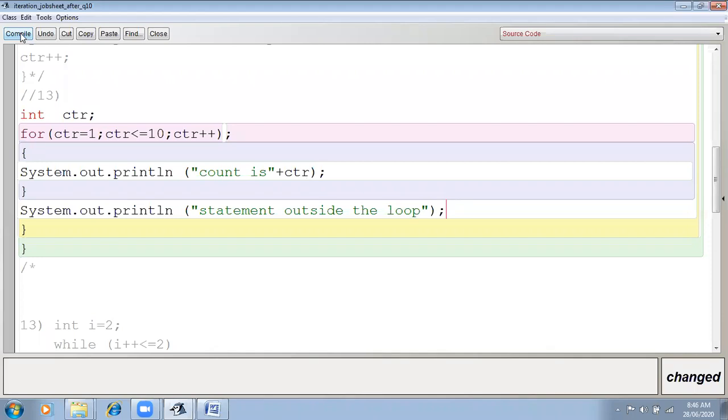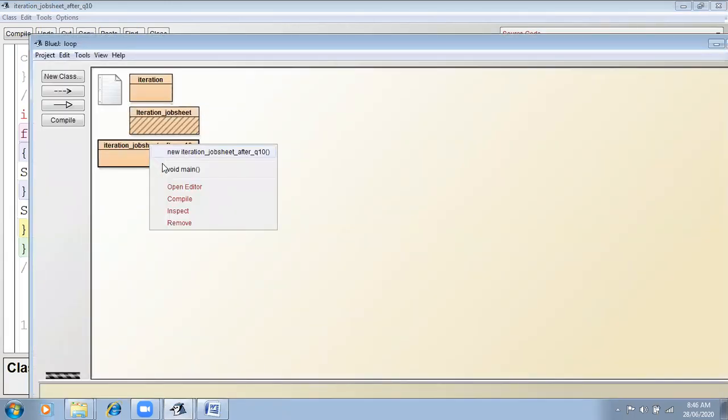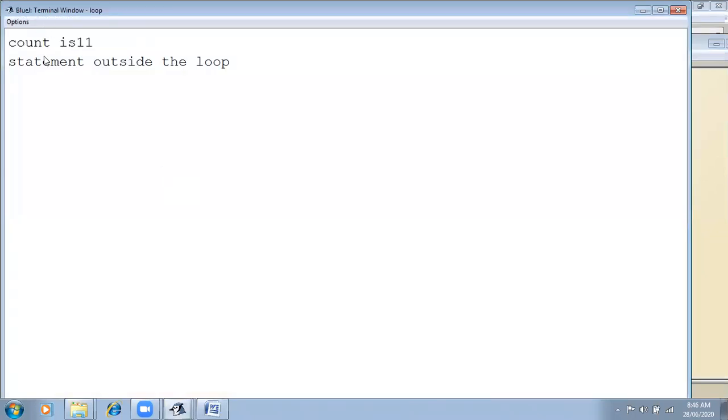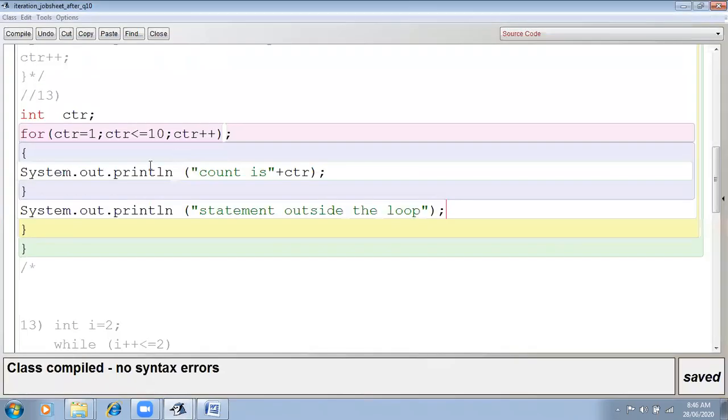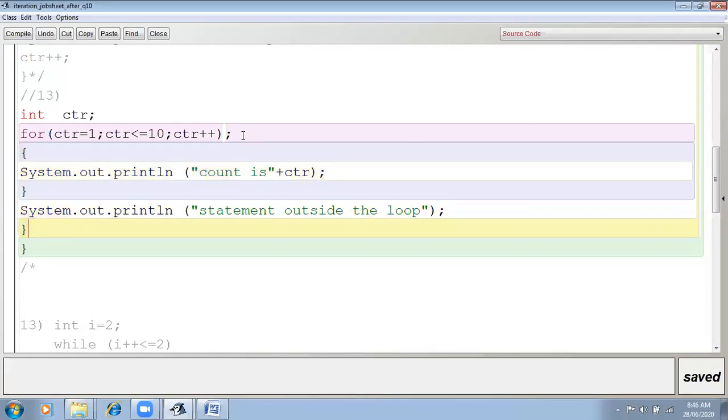See that, we'll check this. Compile. Then void main. Count is 11, statement outside the loop. It means both the statements are going to be executed, but these statements are not part of the loop. These are simply a normal block of the program. This loop does not have a body, no body, due to this semicolon. So this is a bodiless loop or the null loop.